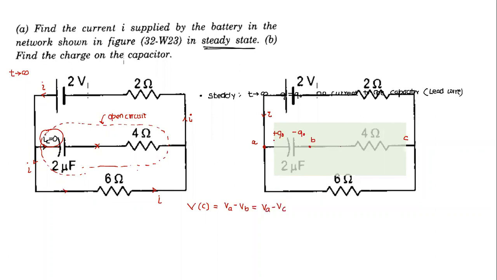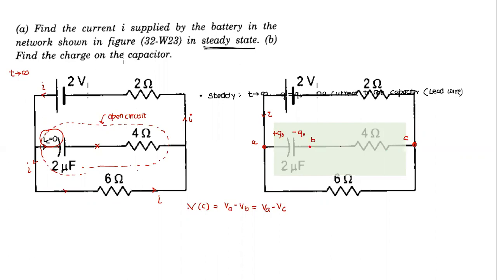So what is the potential difference across the capacitor? It is equal to the potential difference across which the capacitor branch is connected. All I need is the potential difference between A and C. Now it is easy. What is the potential difference between A and C? Okay, actually it is VA minus VB. But since VB is equal to VC, it is more convenient to write in terms of VA minus VC. VA minus VC are the 2 points to which the capacitor branch is connected.